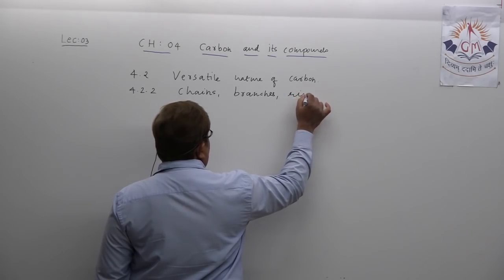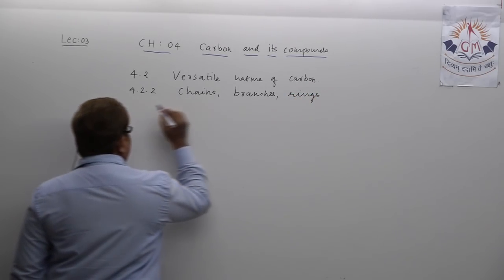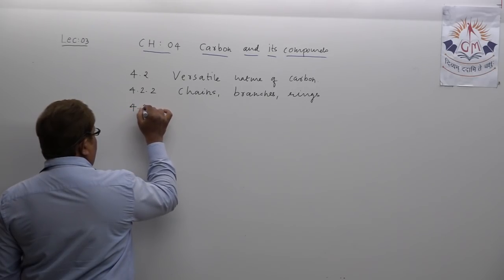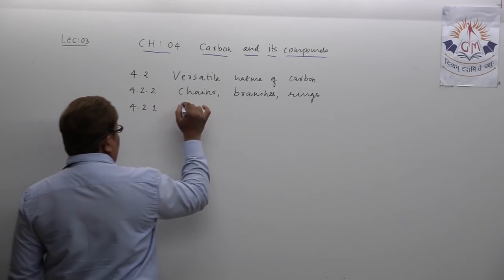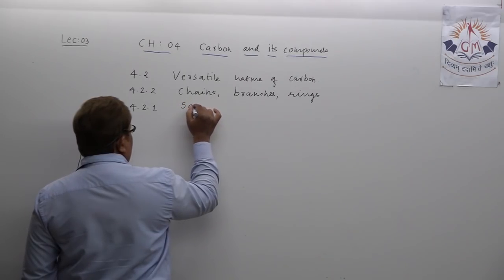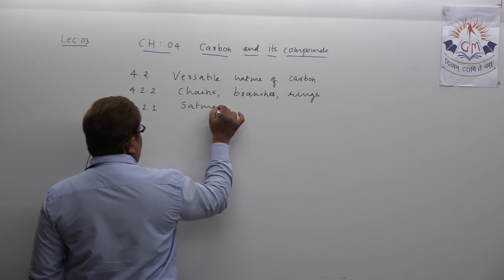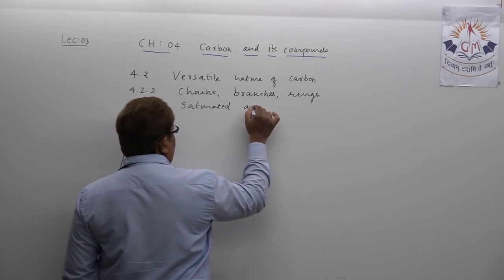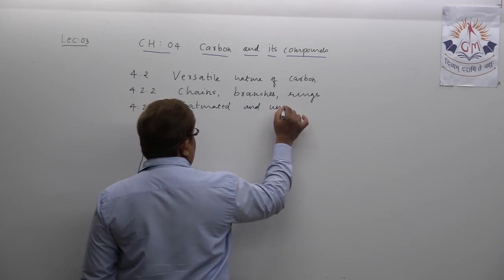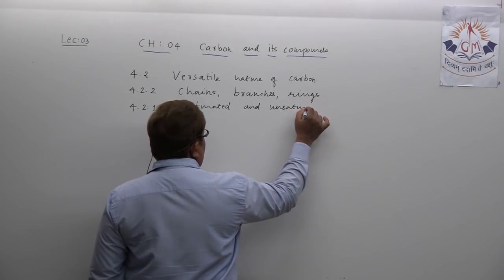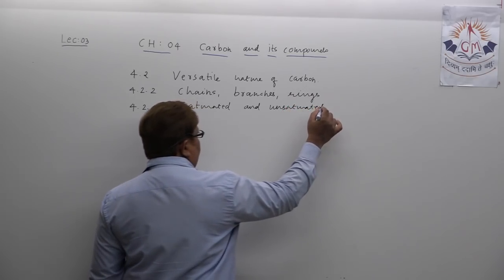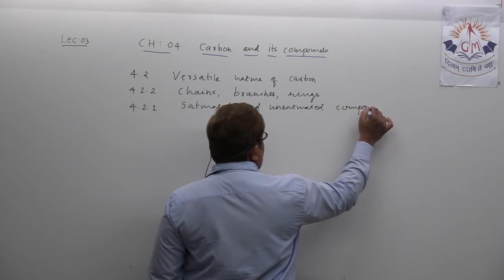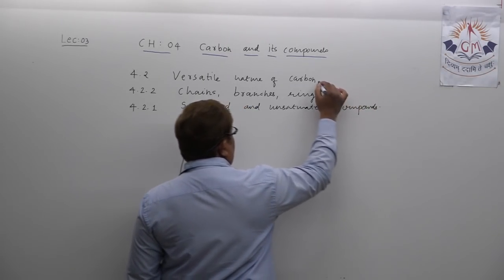And then I am going to discuss topic 4.2.1, that is saturated and unsaturated compounds.